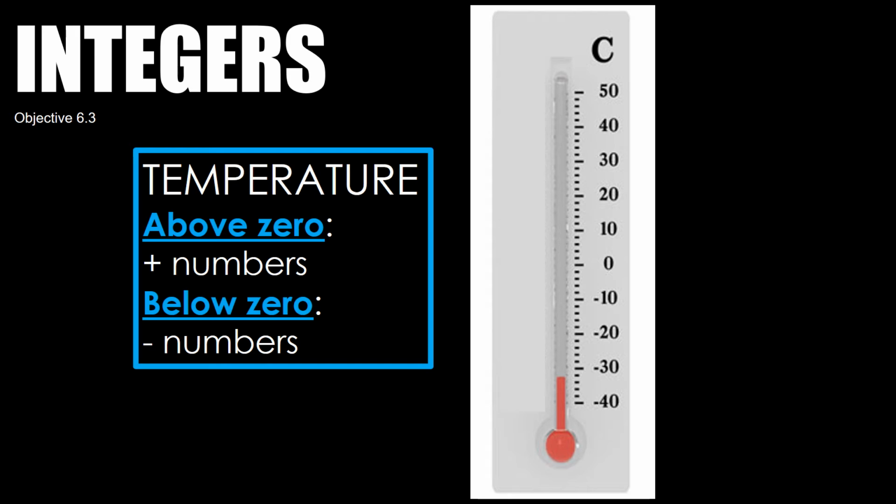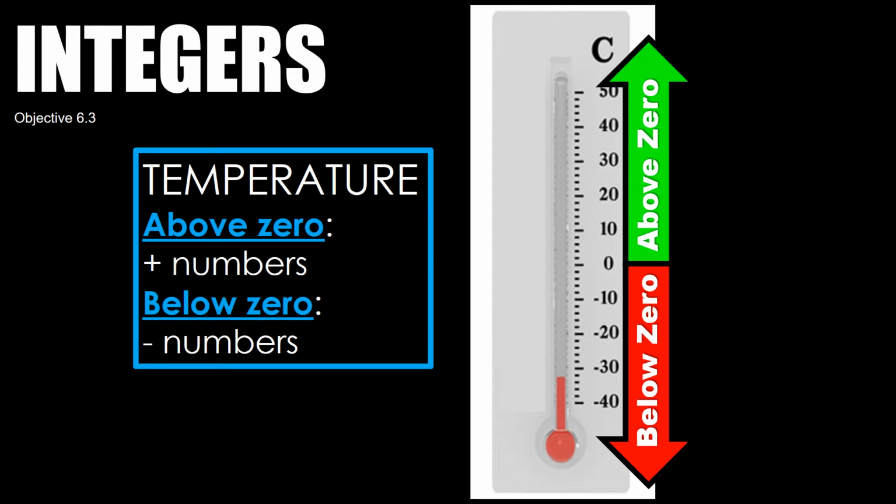Another place that you've seen positive and negative integers is in temperature. Numbers that are above 0 are going to be positive, and the numbers below 0 are going to be negative. Draw your 30-second picture. Make sure you pause, draw your 30-second picture, and then hit play for the next one.